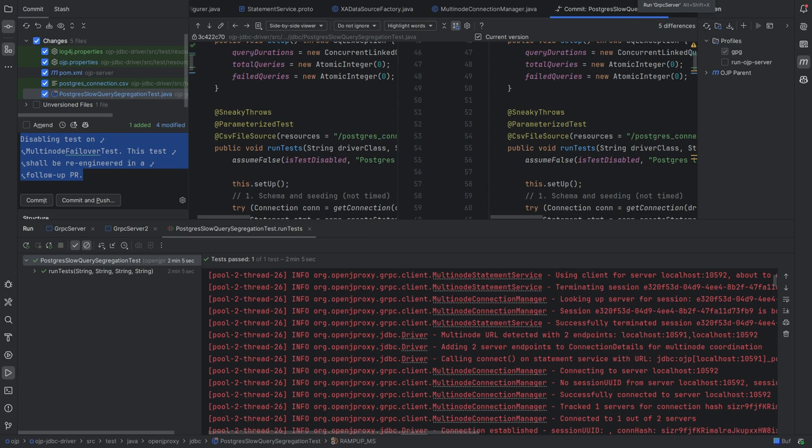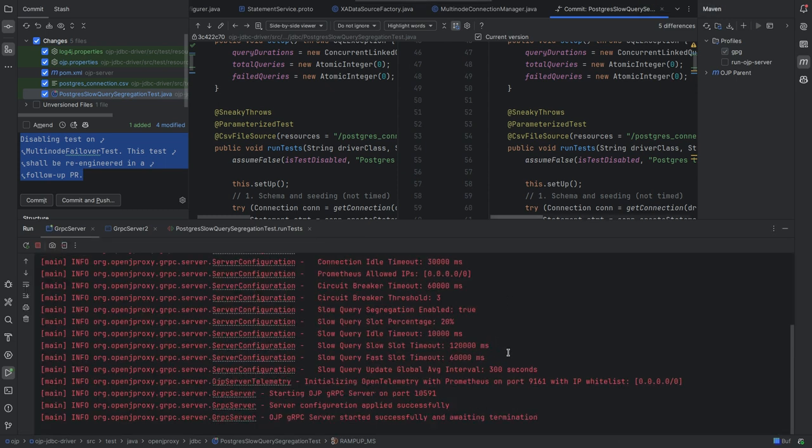So we're gonna be starting now one of the servers. It started correctly, healthy, no issues in the logs. Let's start the second one.